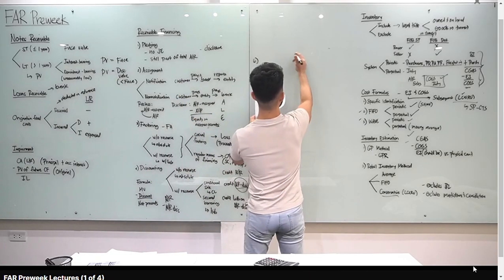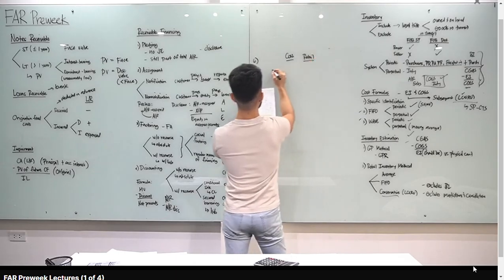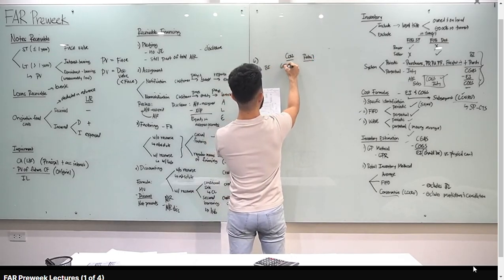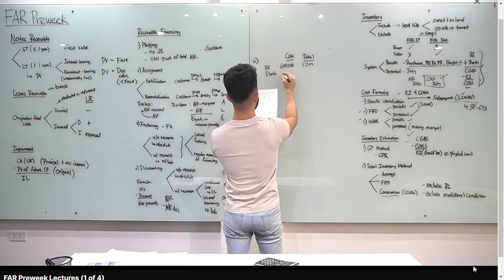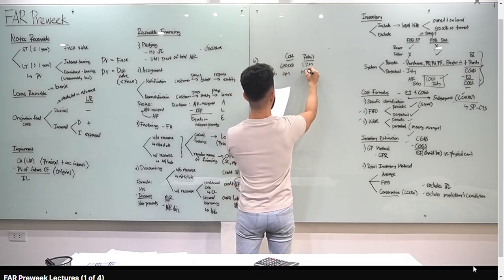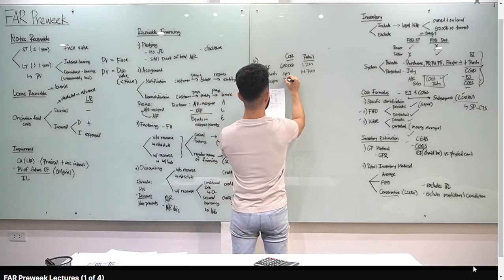Alright? So if you remember, meron tayong table na gagamitin, meron tayong cost and retail. Alright, start tayo with beginning inventory. Nakalagay dyan, 650,000 cost, 1.2 million yung retail. Purchases natin, we have 9 million at cost and 14.7 million at retail. Freight in natin, we have 200,000 at cost.